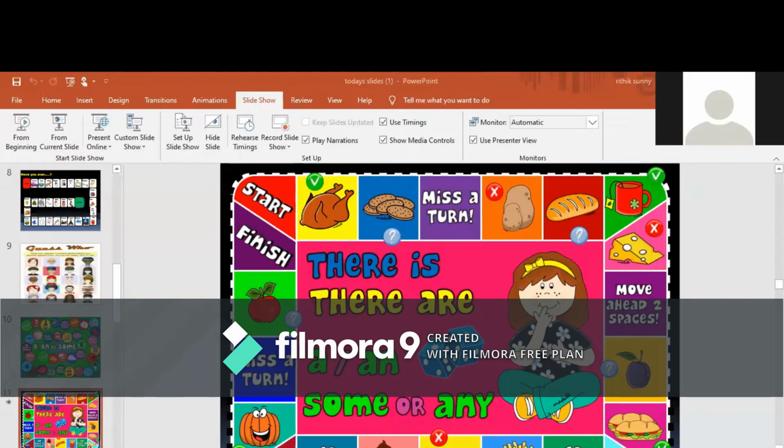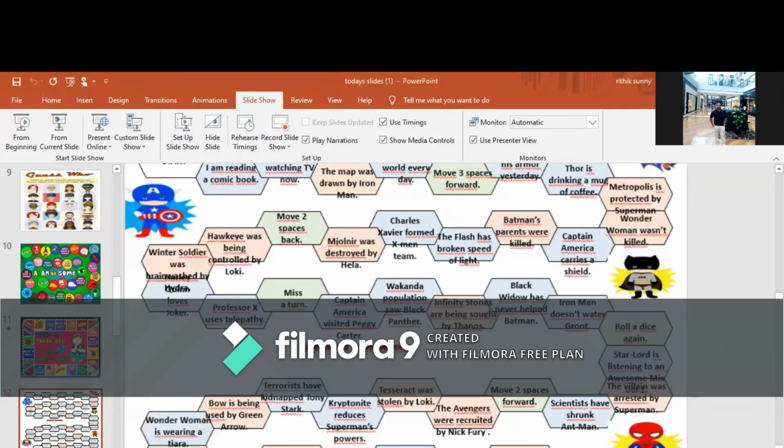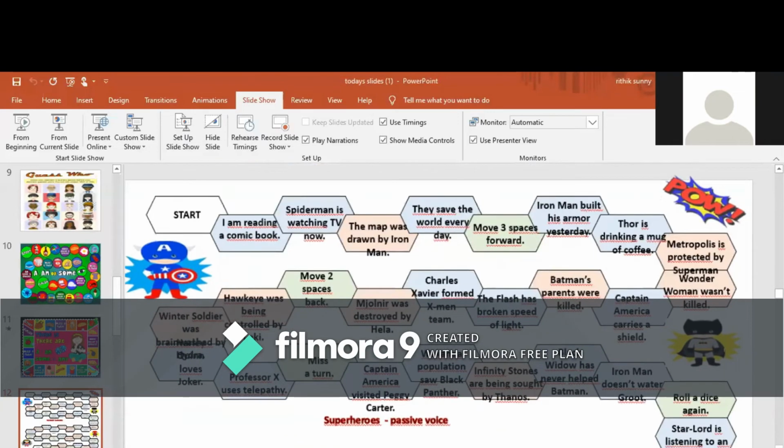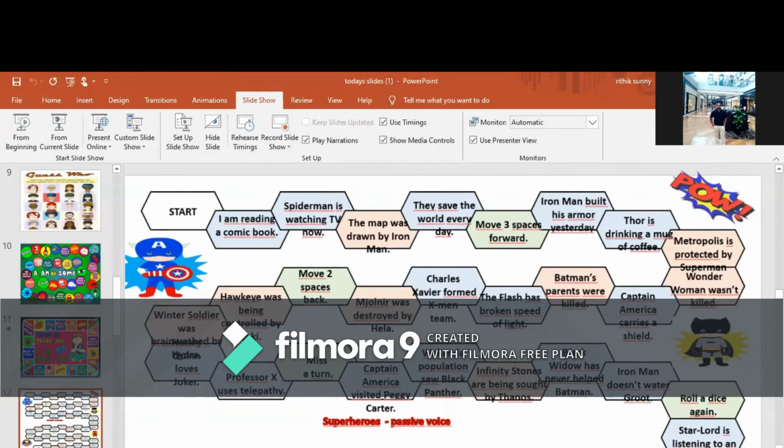The next game we are going to talk about is a game named Superheroes. This Superheroes game deals with the active voice and the passive voice. Generally, this game can be introduced after briefing the students about the rules of changing active voice into passive voice or passive voice into active voice. Here are certain sentences, and it can be played with the help of dice. A few sentences are written, and the group needs to transform those sentences into passive form with the help of that dice. So this is one game related to active voice and passive voice.